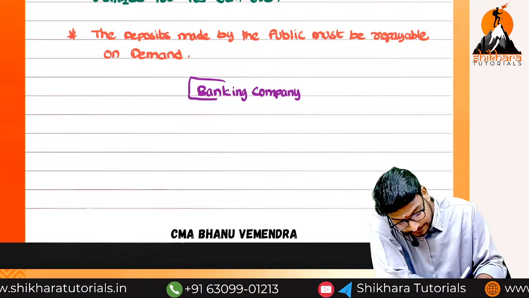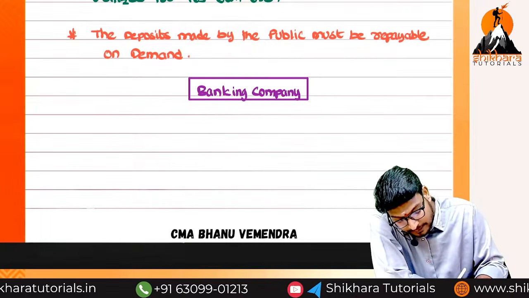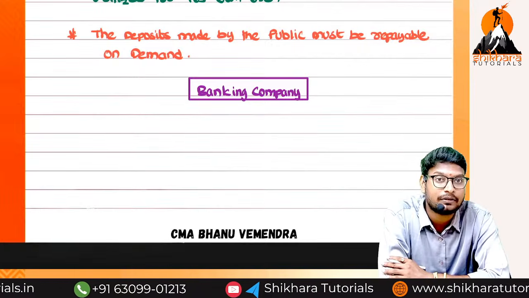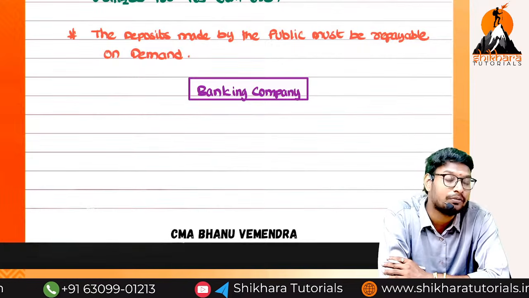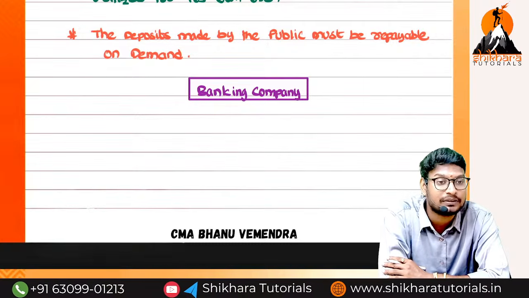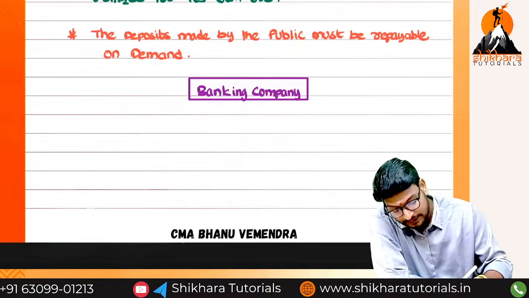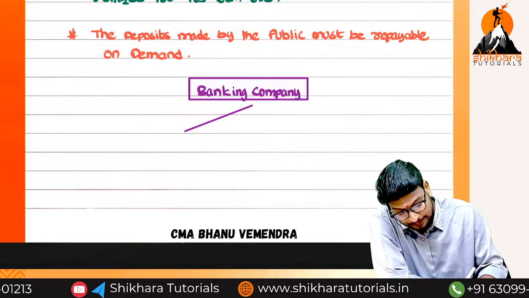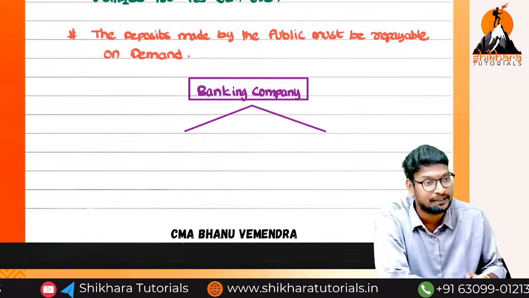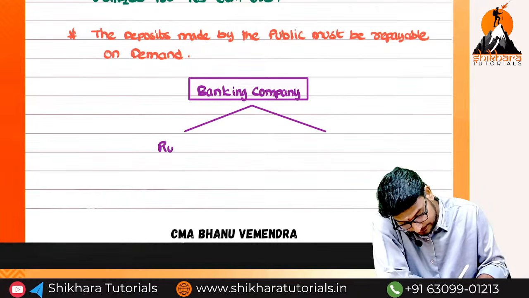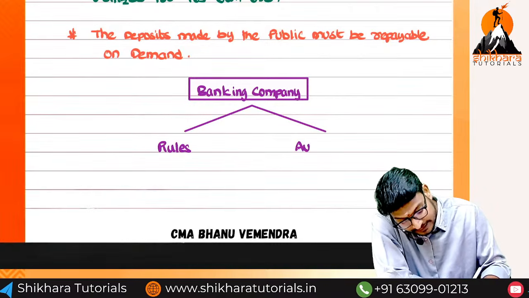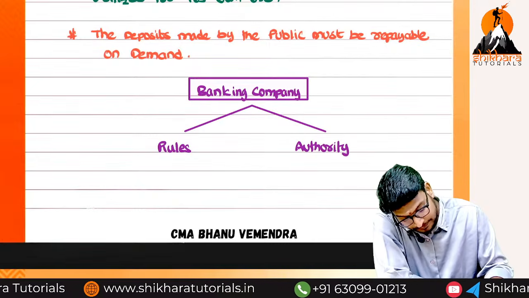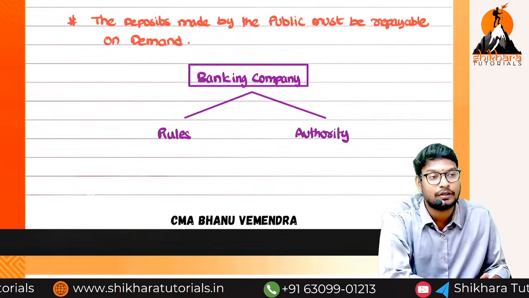For our normal citizens, the rules are prescribed in the Constitution. To take care of whether we are following the rules and regulations, police are there and courts are there. Same like that, here also rules are there and an authority is there. The rules are prescribed by the Banking Company Act. Rules are there, and the authority takes care of whether we are following the rules.